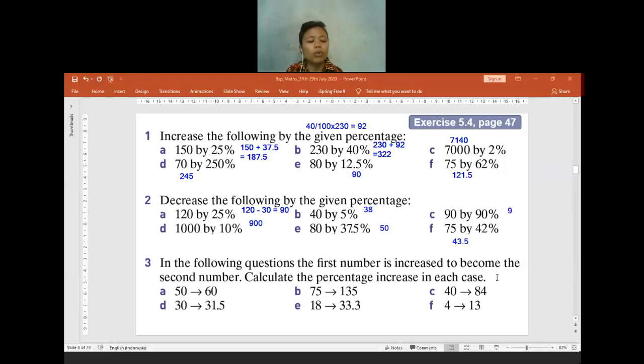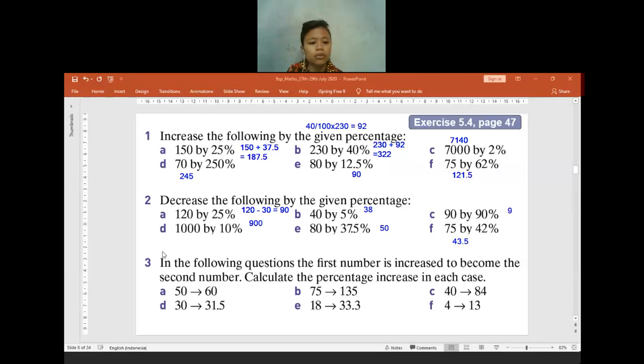Is there anyone who has any confusion in any letter in question 2? I will explain it again. If you have any confusion, it's okay to ask. Is there anyone with any confusion before I move to question 3? Really? For sure? Okay. If no one has any confusion, then let us continue to question 3.